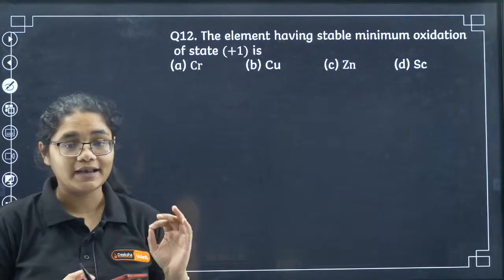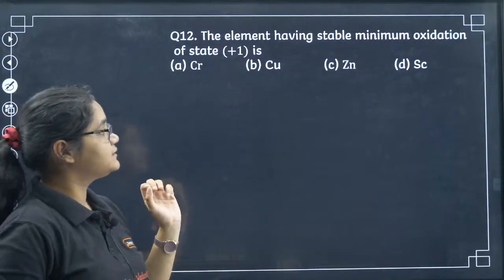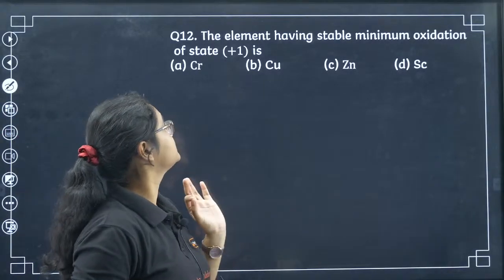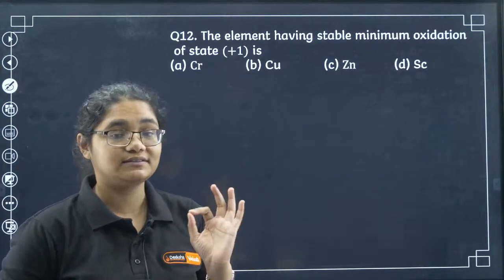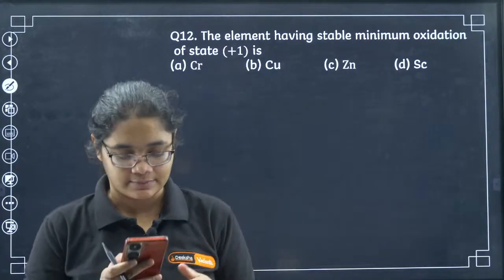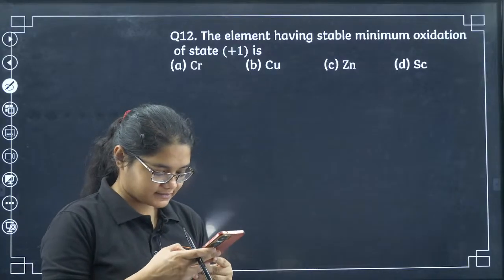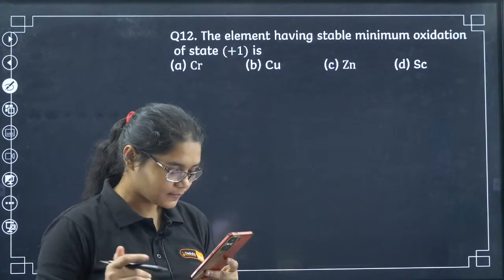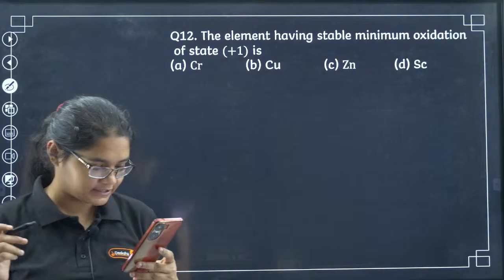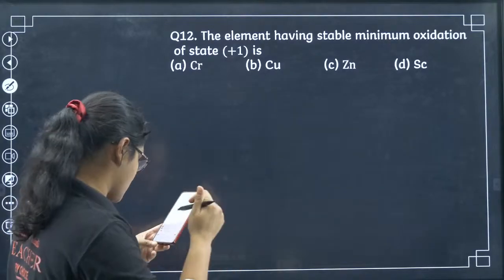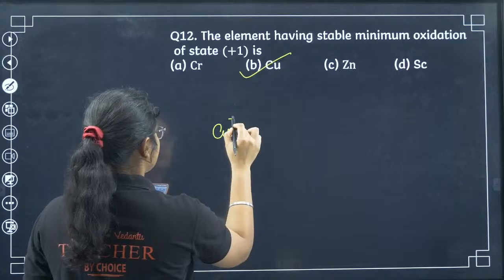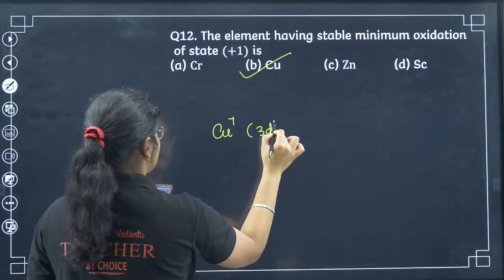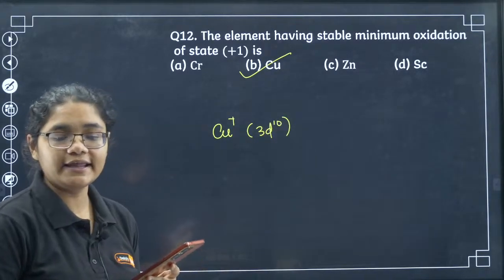Next, question number 12. The element having the stable minimum oxidation state of +1. So which element has a +1 oxidation state and it is stable also? Can we guess this answer? This is very simple. Yes, +1 oxidation state, 12B. Yes, copper is correct here. Copper, if you see, +1 has 3d10 configuration, which is highly stable.